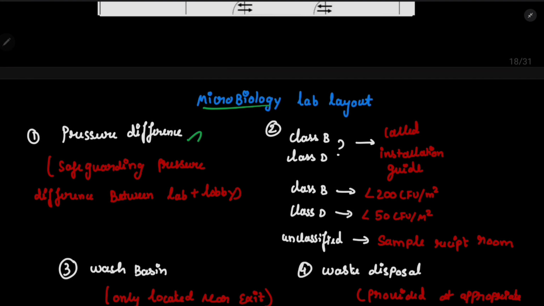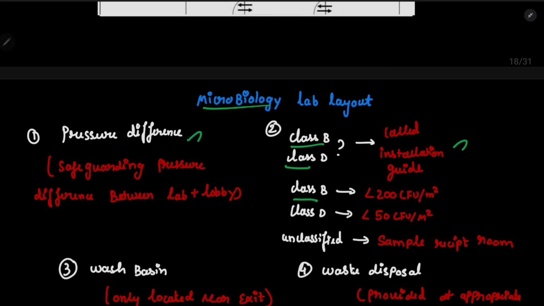And the second point is class B, class D. What is this class B, class D? It is called the installation guide. Class B means we assume that the room has less than 200 CFU per meter square, colony forming units per meter square.